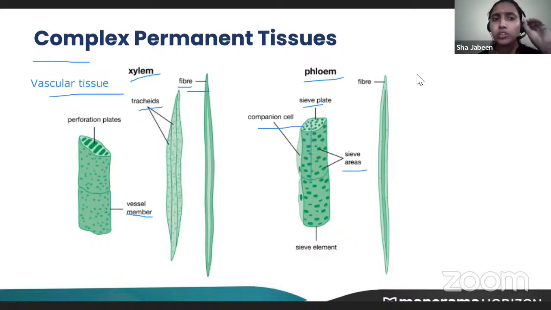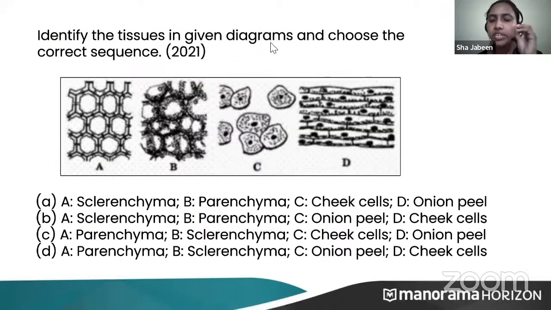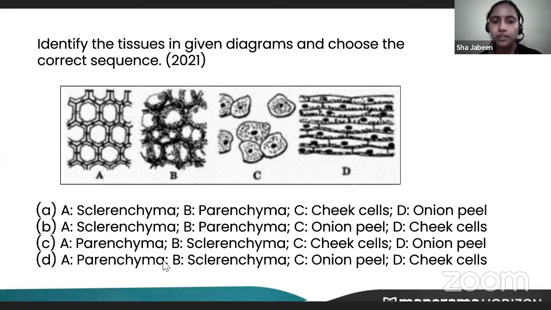Now let's solve some questions. Let's see what kind of question is asked for our first term exam related to plant tissues. Identify the tissue in the given diagram and choose the correct sequence. Here you see this tissue has uniform thick cell wall, right? If there is uniform thick cell wall, what kind of tissue is it? Just think, thick cell wall.